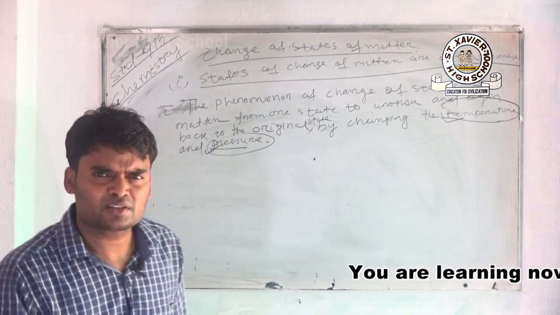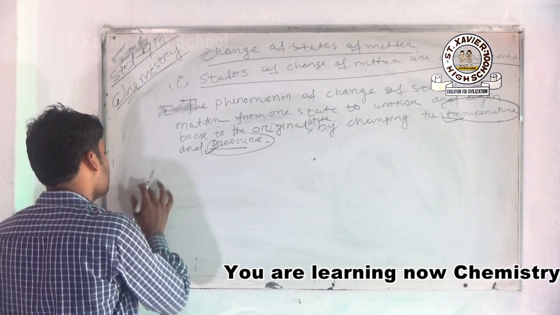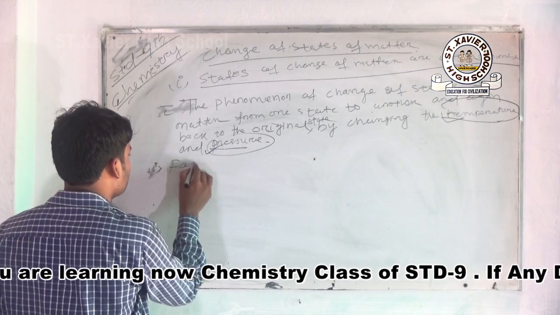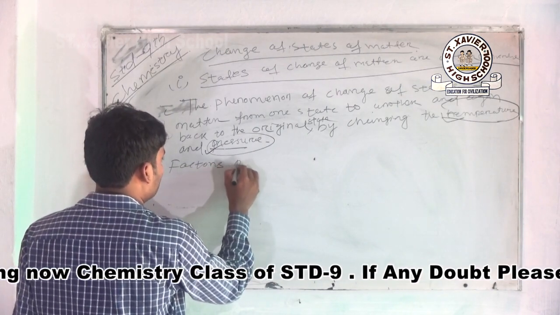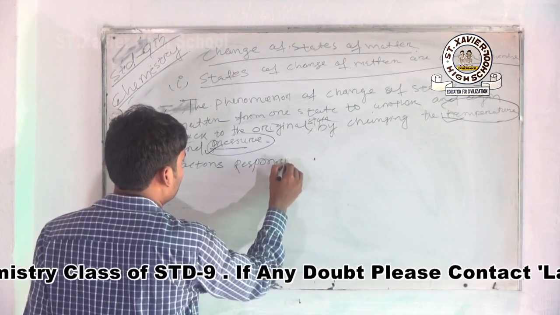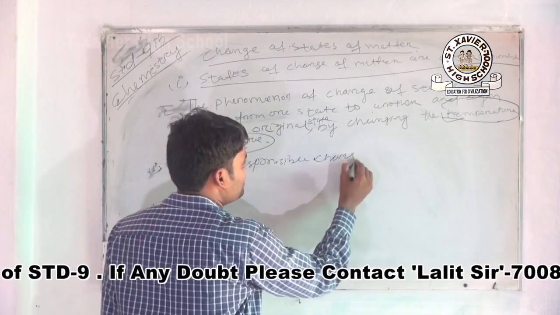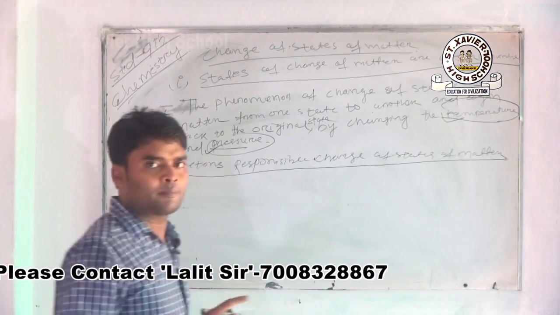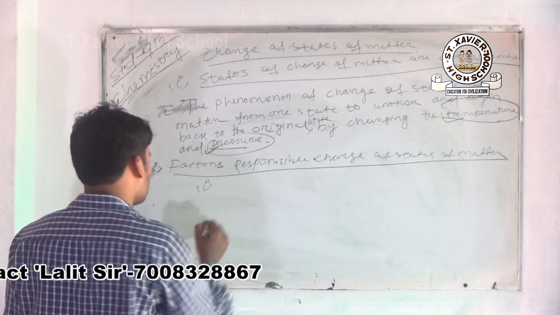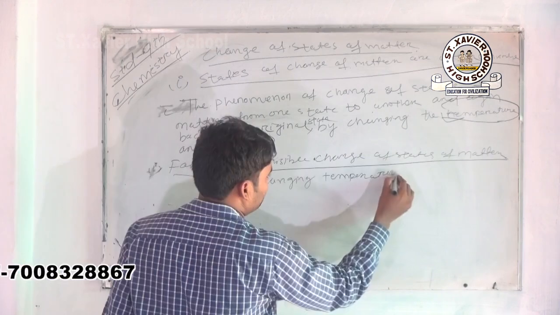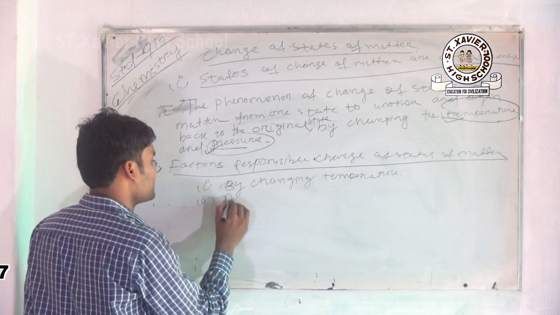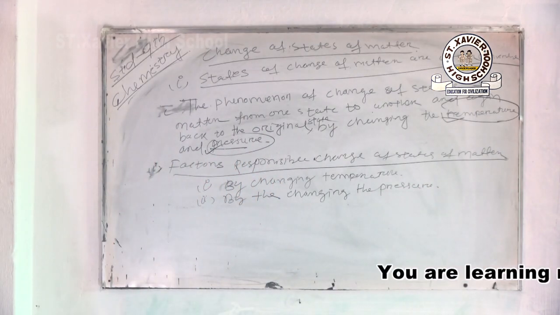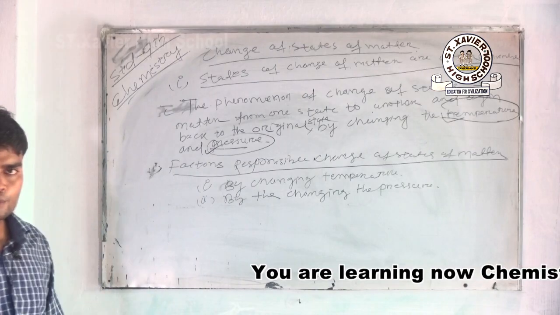The short question arises in this case: factors responsible for change of states of matter. What are the two factors? Number one, by changing the temperature, and number two, by changing the pressure. There are two factors, so basically any one of these is responsible for the change of states of matter.